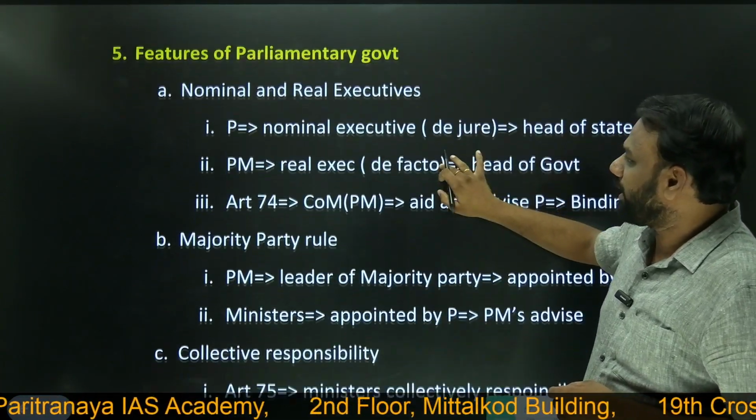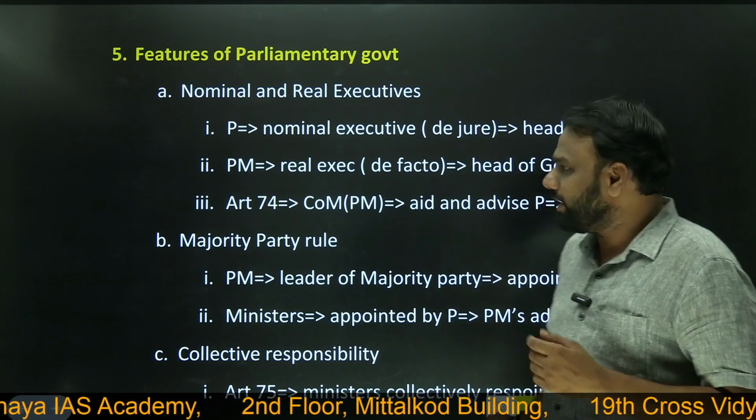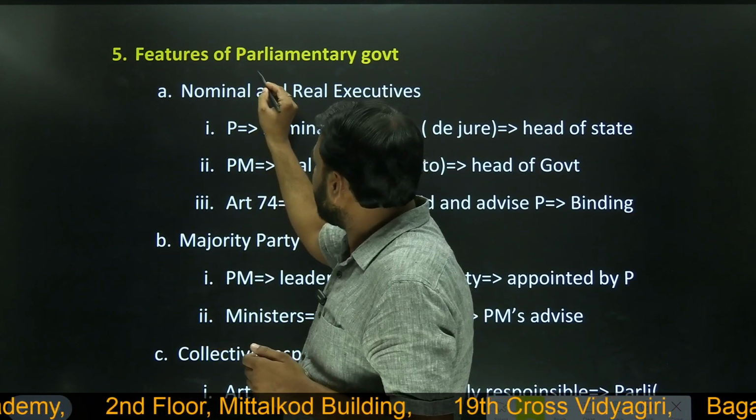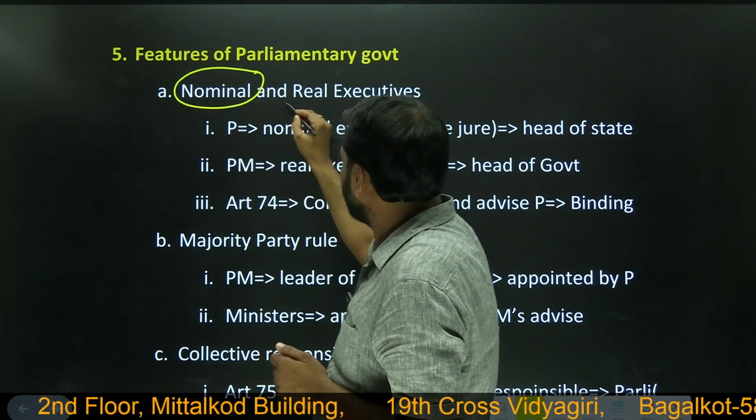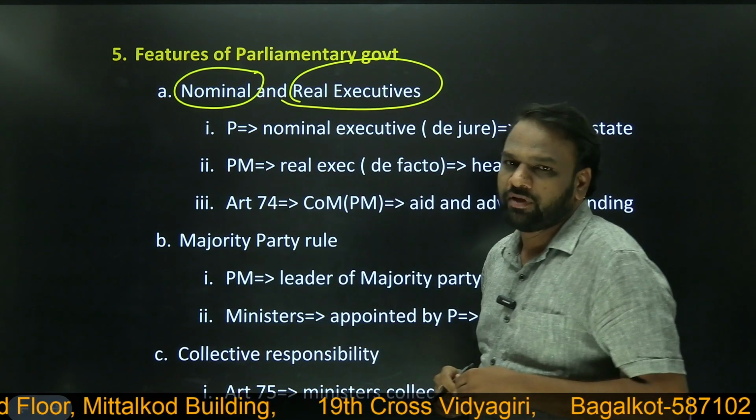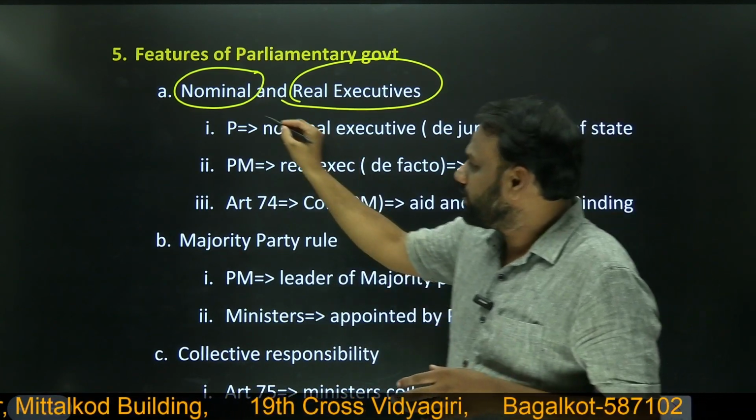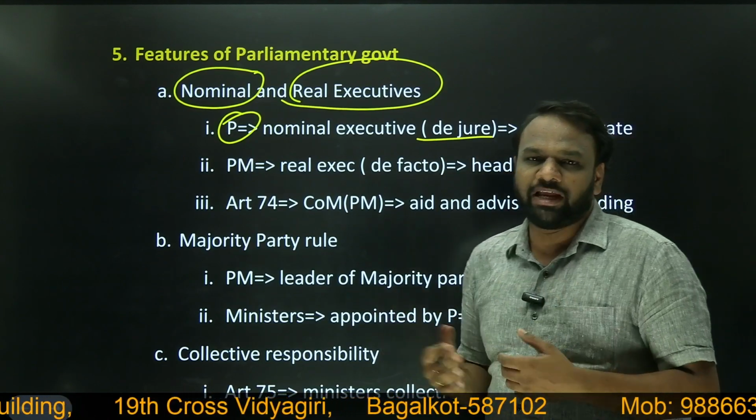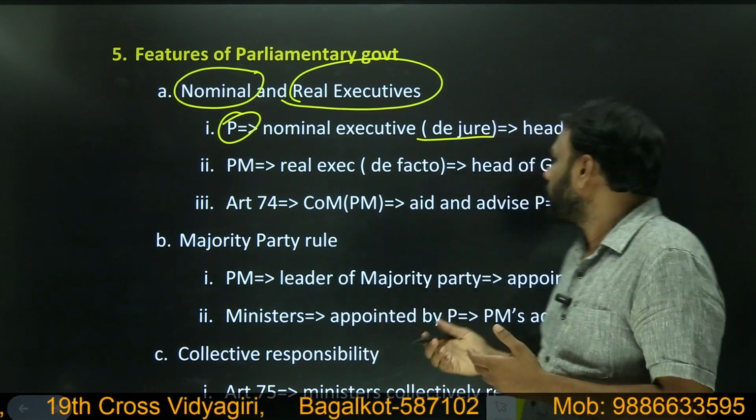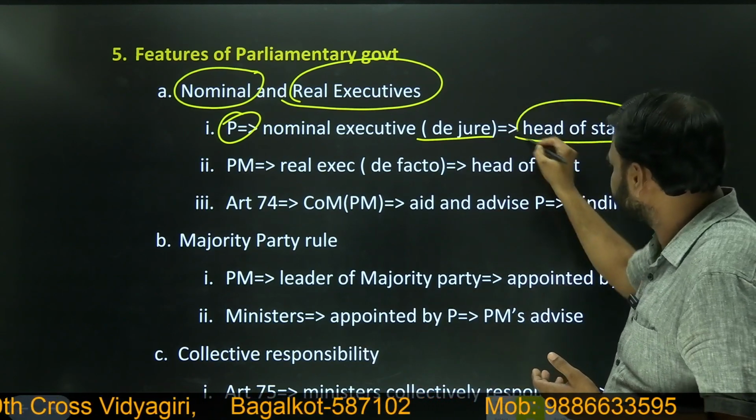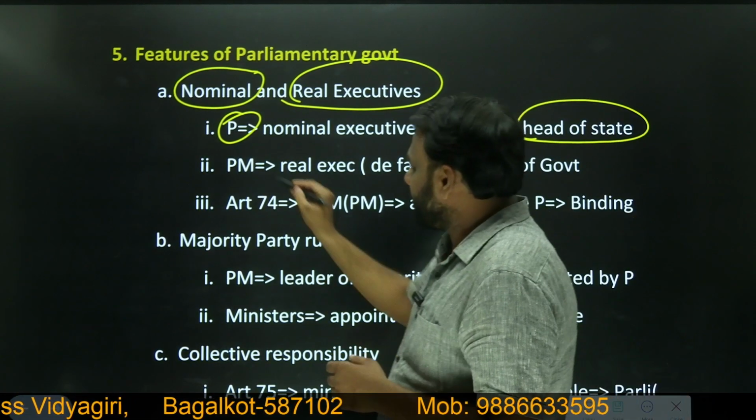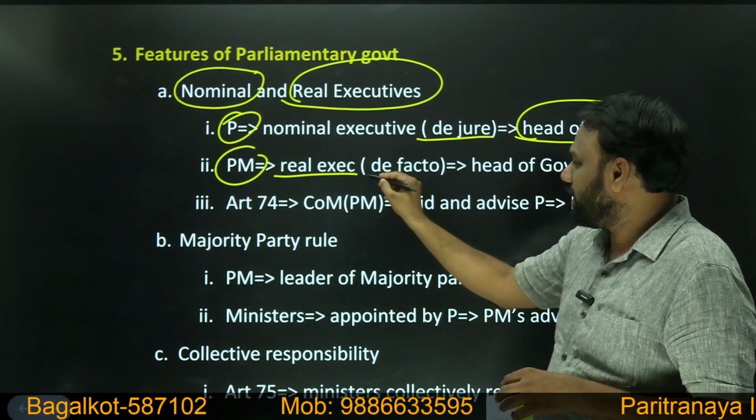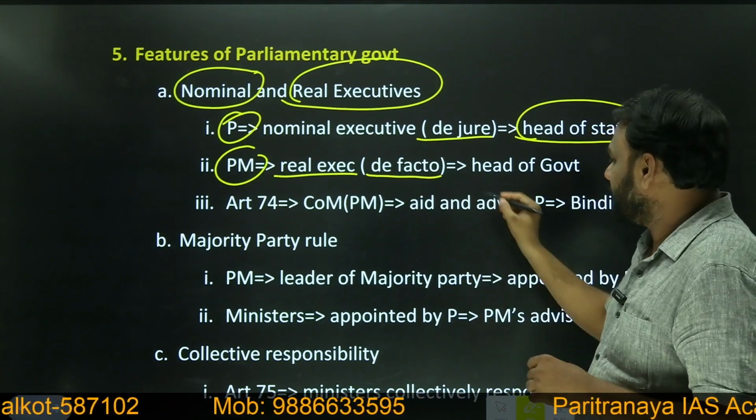Next, features of parliamentary government. If you look at any parliamentary government, what are the features? Just let us have a glance into it. Any parliamentary government consists of a nominal executive and a real executive. So who is the nominal executive in India? The President is the nominal executive. It means de jure, that is just for namesake. He does not enjoy the real power, so he is also called head of state. Whereas the prime minister is the real executive. All the real power lies with him. He is also called de facto, and he is head of government.